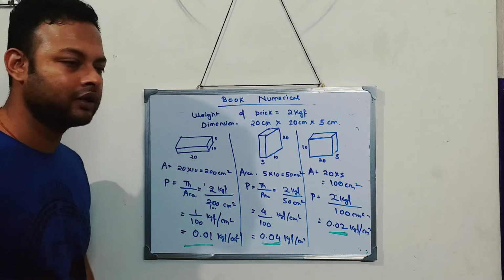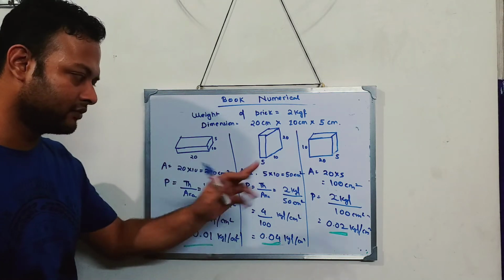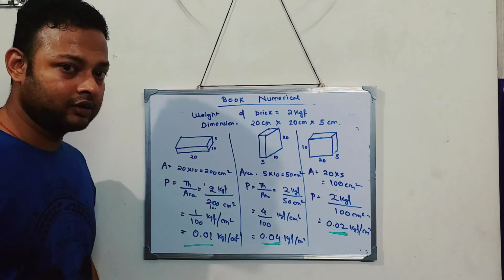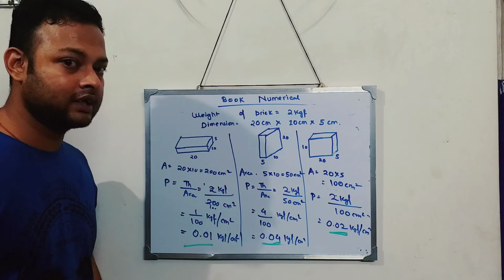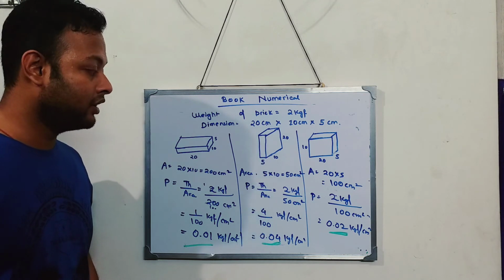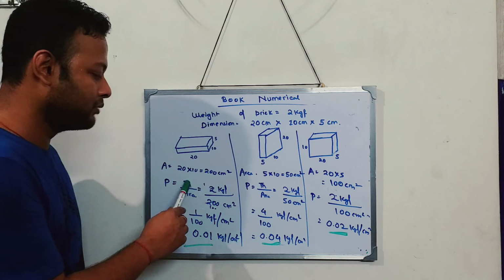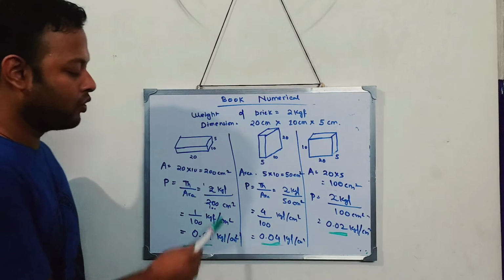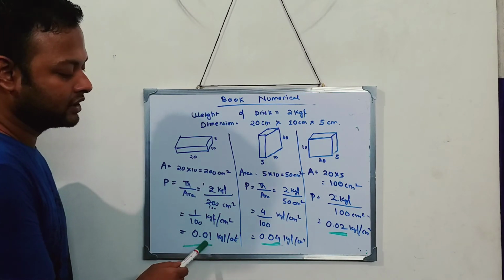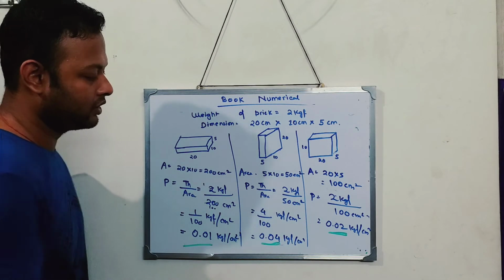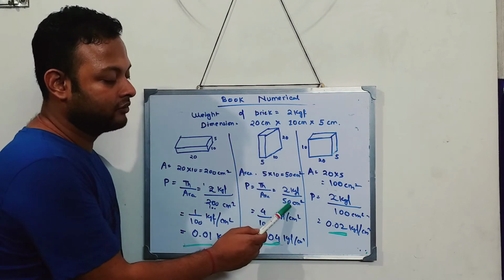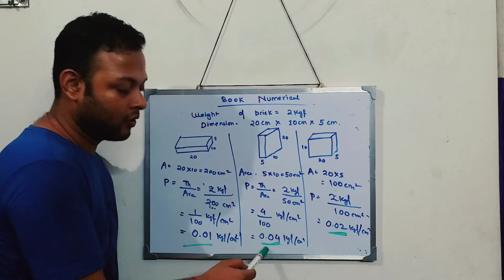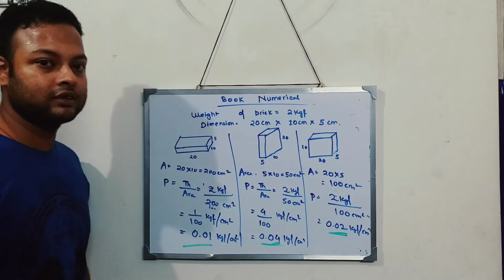I think it's a very easy concept. Just the area is different, and as the area is different, pressure also becomes different. The areas are different as they are in contact in different ways. Thrust is the same, thrust is 2, but the areas are 200, 50 and 100. More the area, less the pressure. See the least pressure among all of them is 0.01. Less the area, 50, highest pressure: 0.04 is the highest among all three. So you try to understand this, okay?